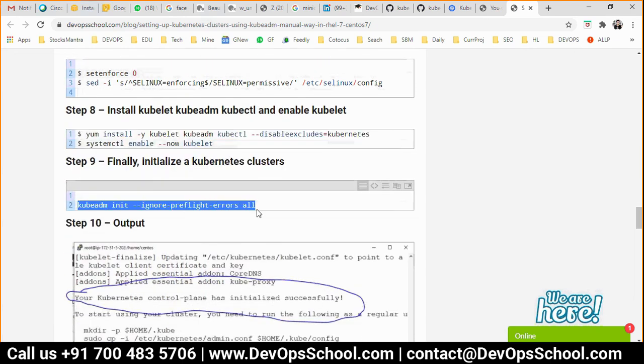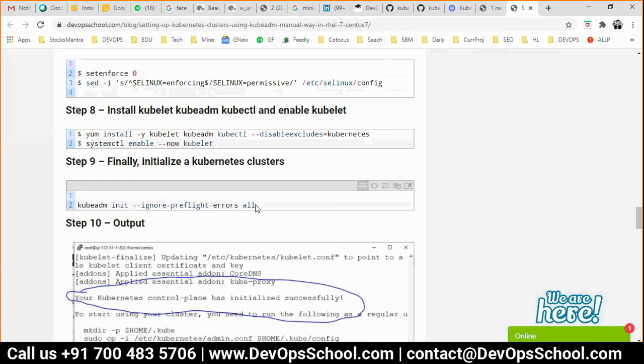Again, I repeat, kubeadm init is the magical command to set up a master, only the master, not the worker. So init should be run only on the master. Do not run it on the worker, otherwise you will set up two masters. Okay.